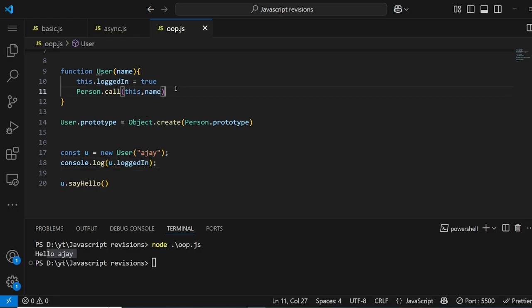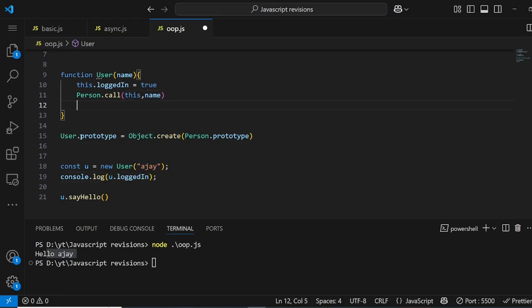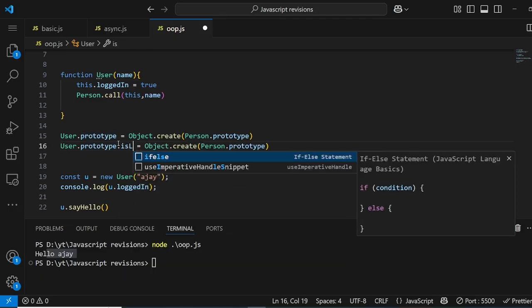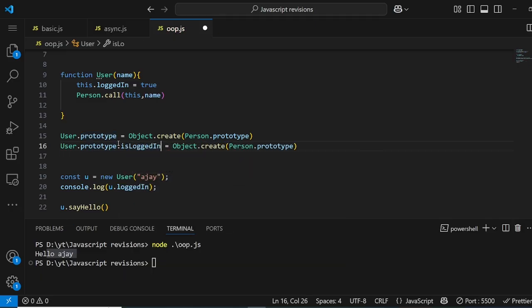I can add custom methods also here, or I can do prototype dot isLoggedIn, and this will be a method.